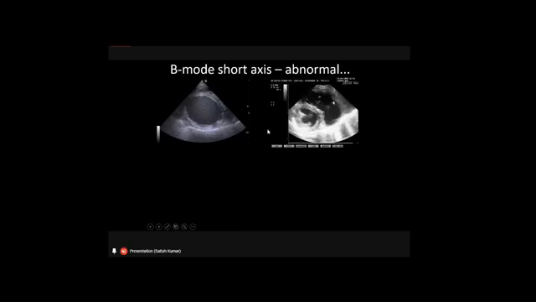This is another case where you can see the mushroom shape appearance of the left ventricle, but we can see a very prominent right ventricle. So this is again a dilatation of the right ventricle.